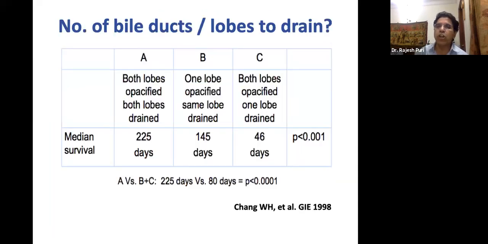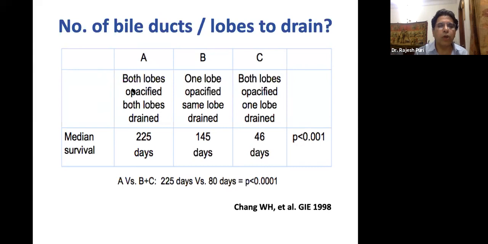Now the number of bile duct lobes to be drained is very important. Earlier, people were opacifying from proximal to the stricture, and many times they opacified both the lobes. And this is the study which was published. This is a landmark paper published in 1998. If both the lobes are opacified in the cholangiogram